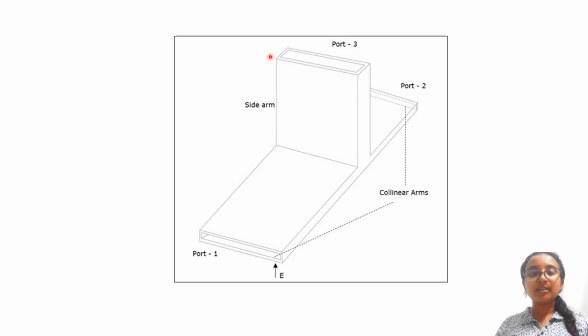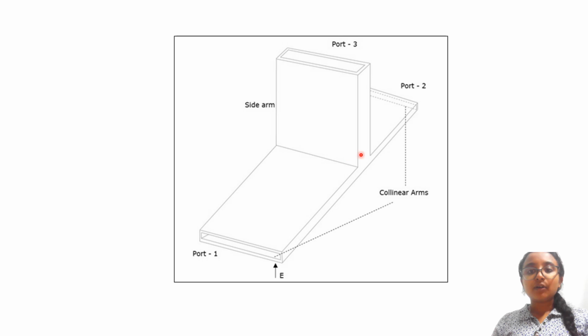As I told in the previous slide, port 1 and port 2 are collinear arms and port 3 is the side arm. This port 3 is parallel to the electric field. So, this junction is called E-plane T junction, and this is also called a voltage or series junction.